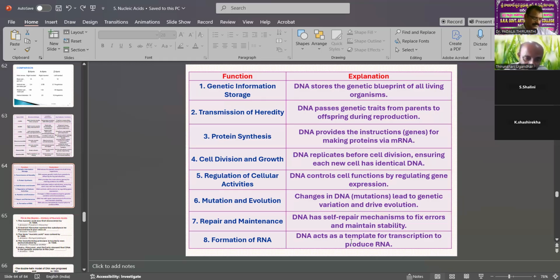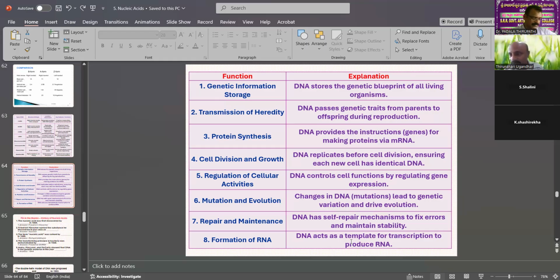Then DNA regulates cellular activities. DNA controls cell functions by regulating gene expression. It can control all the cell organelle functions. Then mutation and evolution also play an important role. Changes in DNA, mutations, lead to genetic variation and drive evolution.